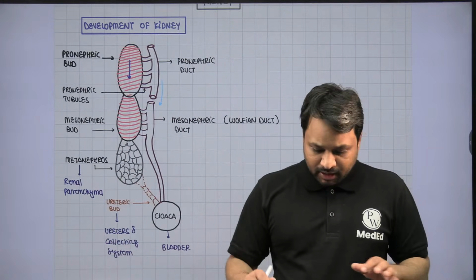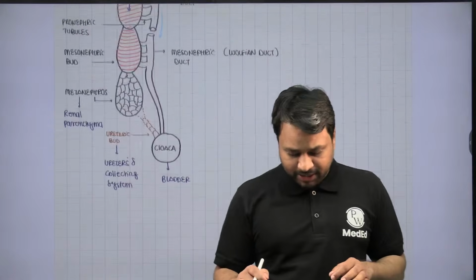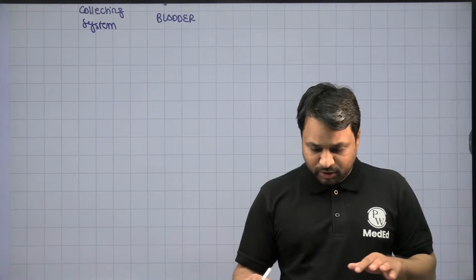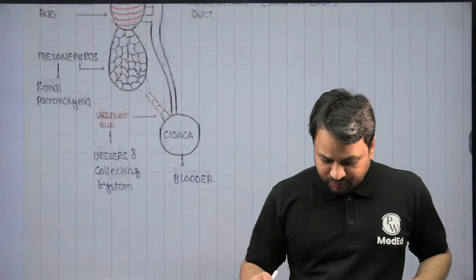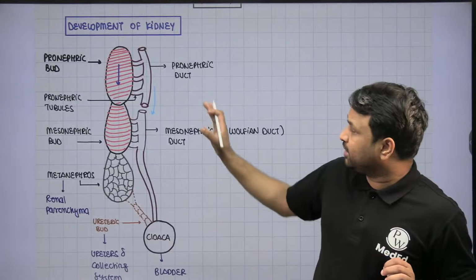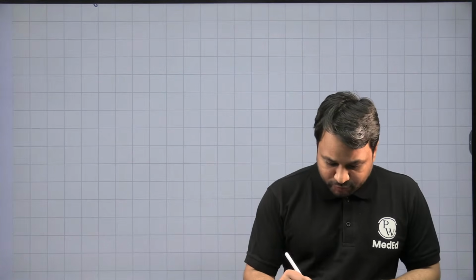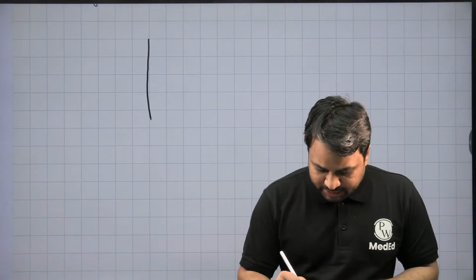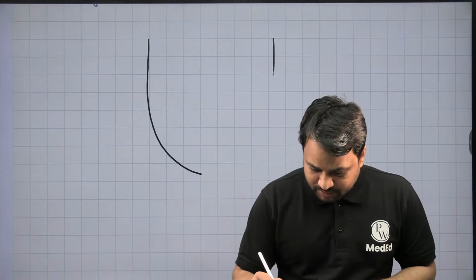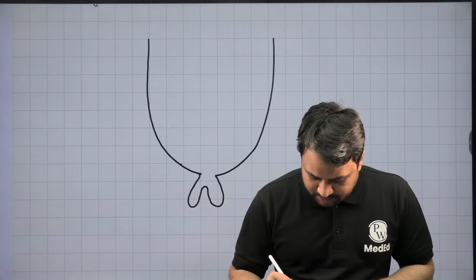Now, once the kidney is developed, it won't sit at its location. Now, it has to develop. Now, what is going to happen? We talk about the first phenomenon. So, this is in the development of the kidney. These are the kidneys that are developed. Once the kidneys are developed, what is going to happen? Now, if you take this as a representation of the abdomen and the pelvis, this is, let's say, the scrotum. This is the inguinal canal.